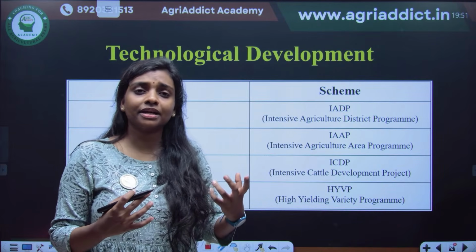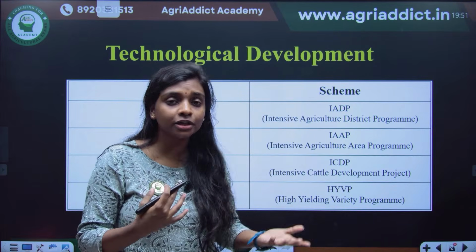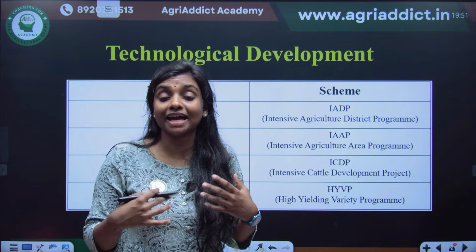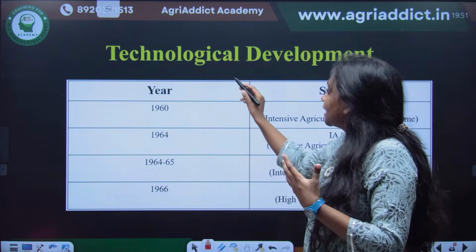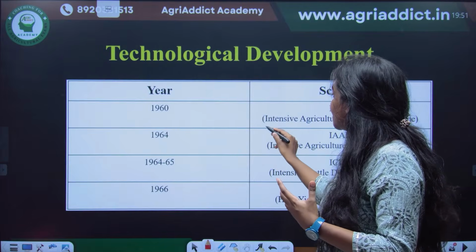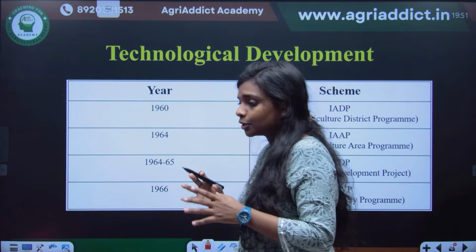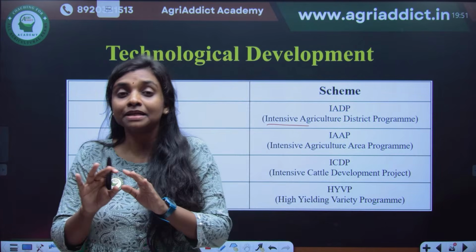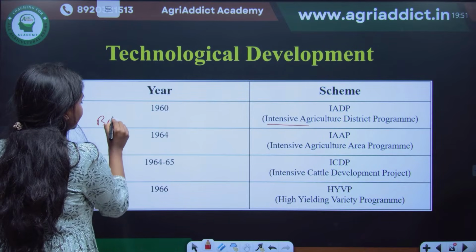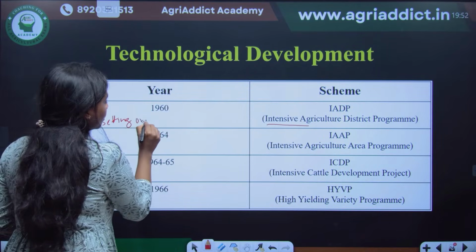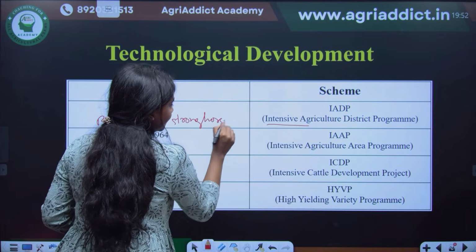Some areas will be very poor, so you have to give much more money and effort to that place, but it is not giving the actual result you intend. So they aimed for some technological development programs, which are very intensive programs. They started to analyze the best areas. I think you might have heard this name, betting on the strong horse.